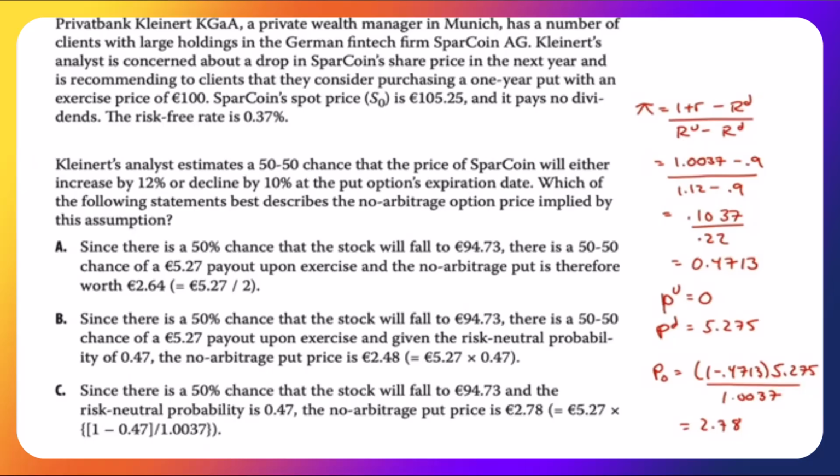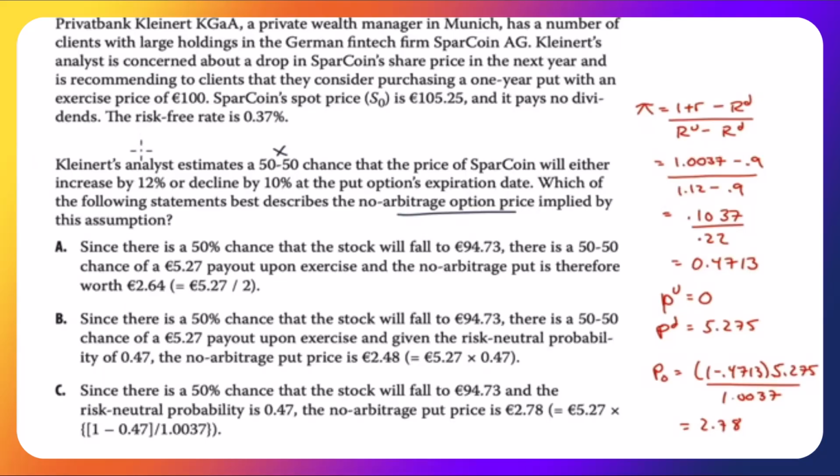Risk-free rate is 0.37%. Kleinert's analysts estimate a 50-50 chance that the price of Sparcoin will either increase by 12% or decline by 10% at the put option's expiration date. Which of the following statements best describes the no arbitrage option price implied by this assumption? We're just going to ignore this. We want the no arbitrage option price.